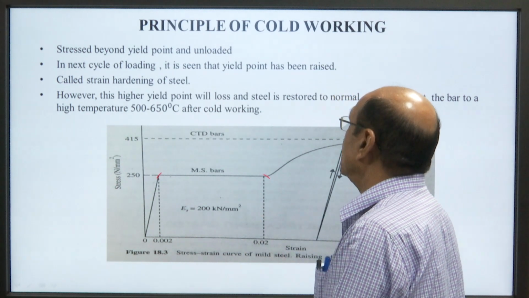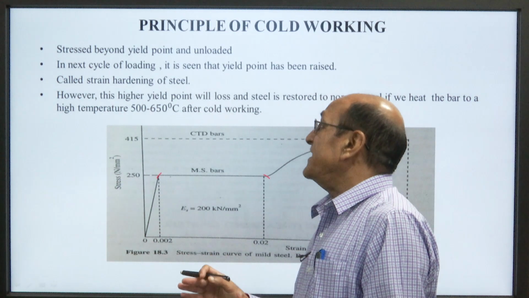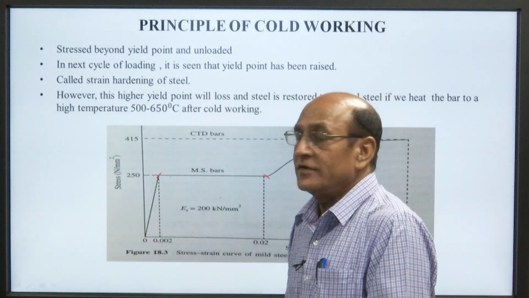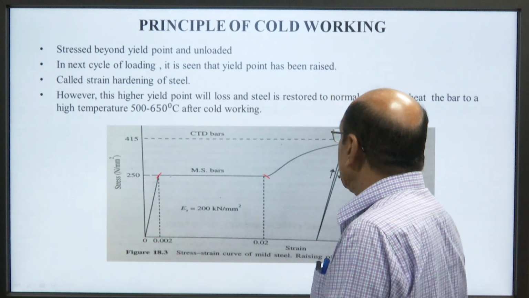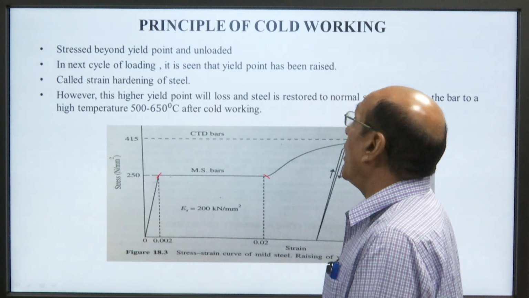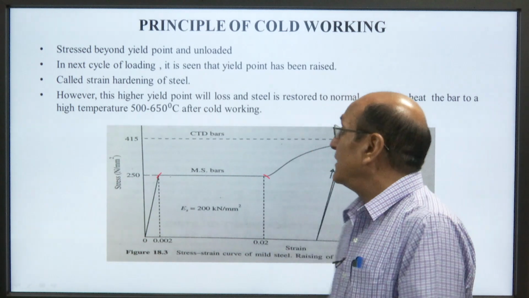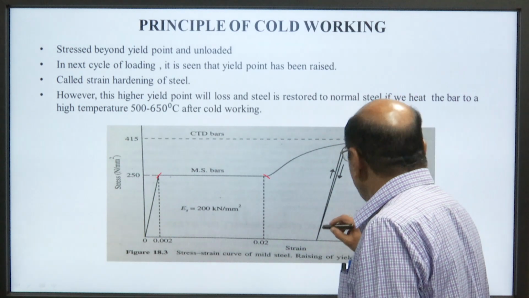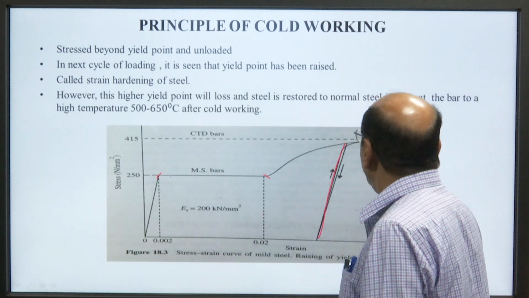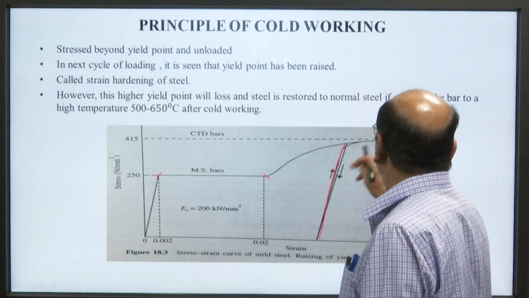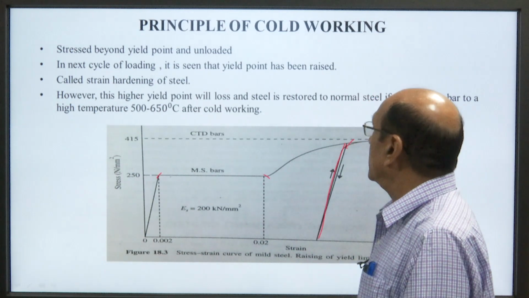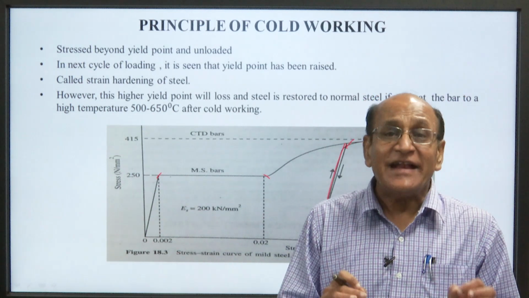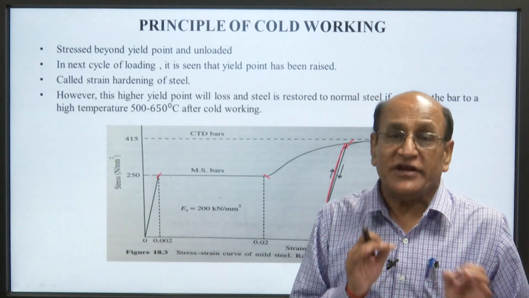At this stage, the load applied for stretching is unloaded. In the next cycle of loading, it is seen that the yield point has been raised. This is the yield point and it has been raised up to here. This is called strain hardening of steel.